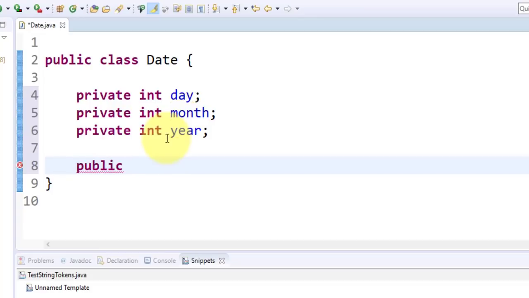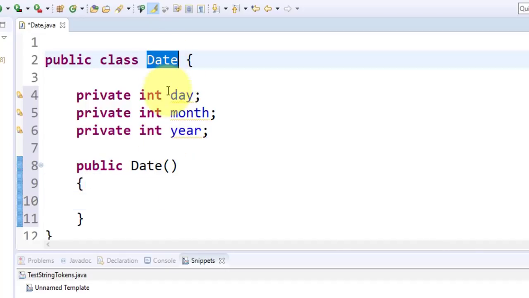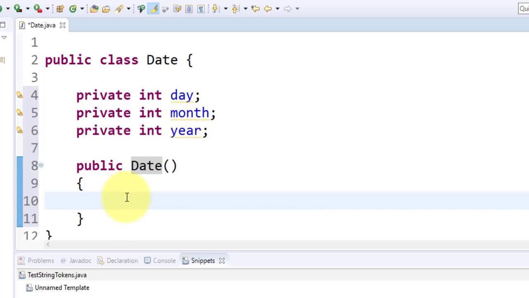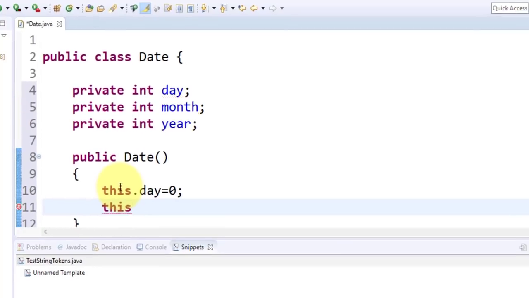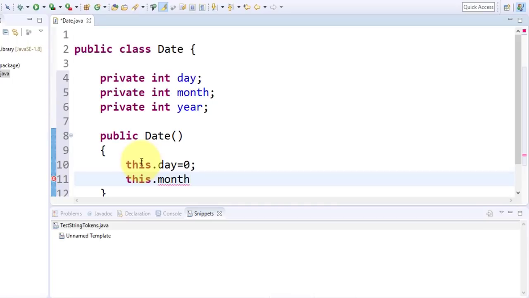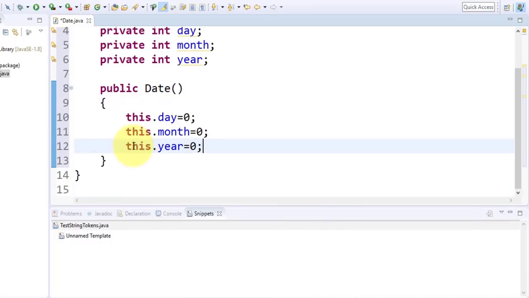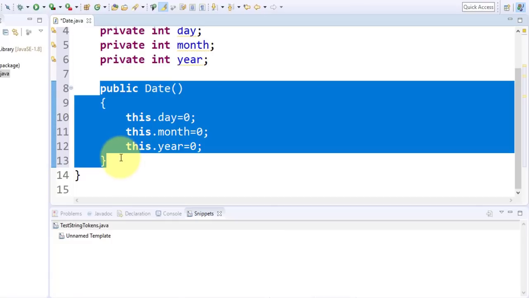So the constructor is declared as public, there is no return type for the constructor, and it has the same name as the class. The class name is Date, so the constructor name is Date. It's a parameterless constructor. Now define the data members and initialize them with default values, or depending on the user requirement. So month is 0 and this.year is equal to 0. Okay, and now define the parameterized constructor.